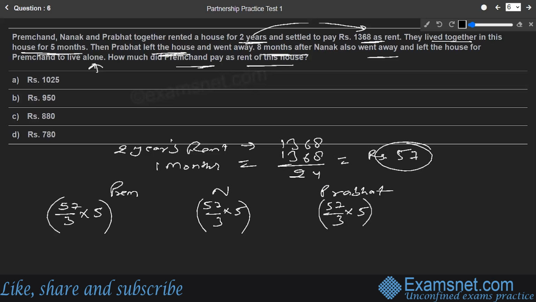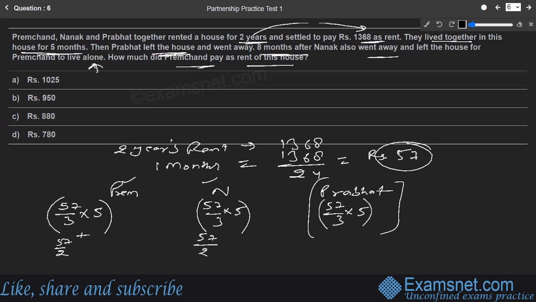Then what has happened after 5 months? Prabhat left the house. So if Prabhat has left the house, we can delete Prabhat after 5 months. Then who are the partners? There is Premchand and Nanak only. Now the rent will be distributed between these two only. So the next part of the rent will be 57 by 2, because the rent per month is 57 only. If the number of partners is reducing, we have to divide by the same number. Now the partners after 5 months are only two, so Premchand and Nanak will each pay 57 by 2.